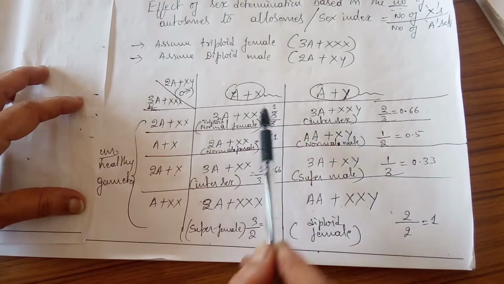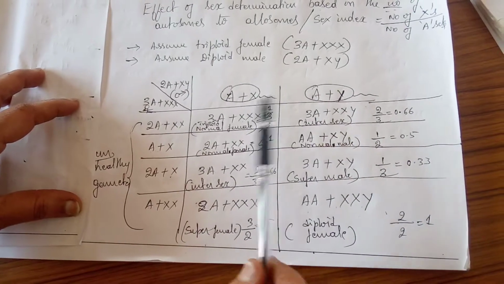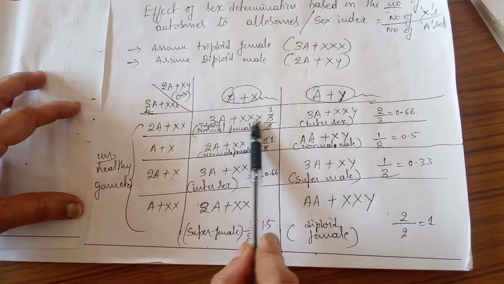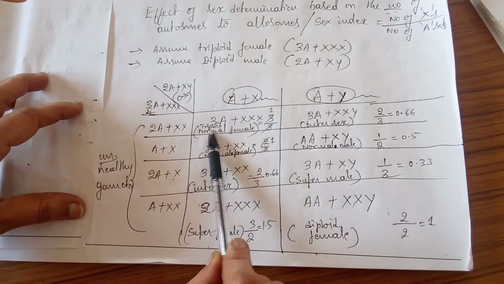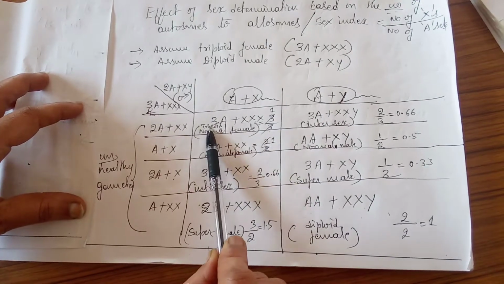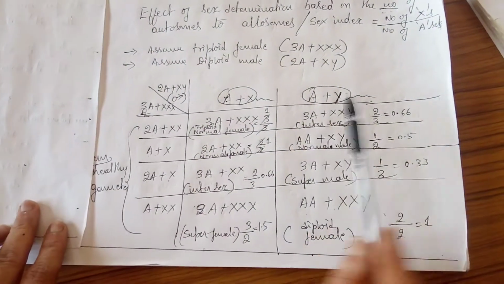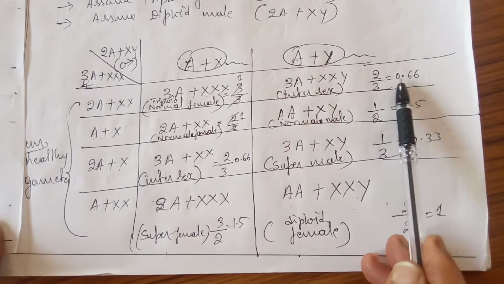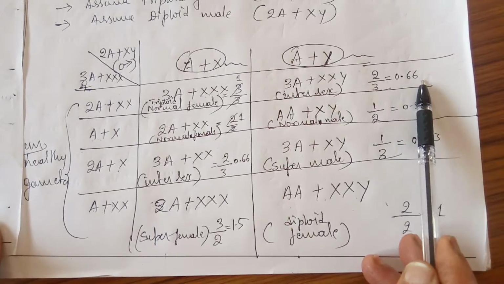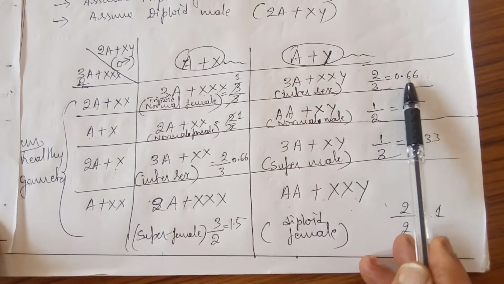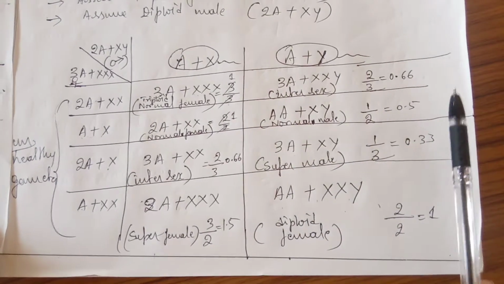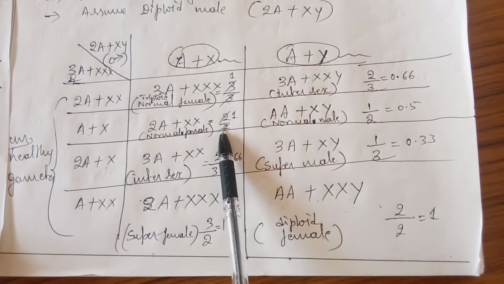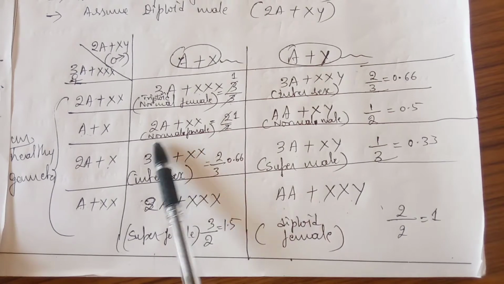We have already discussed that if the value coincides with 1, then it is a female. But what type of female here? It is a triploid female, because 3X and 3 autosomes are there. Female only, but what type of female? Triploid female. Here in the sex index ratio, 2X divided by 3, 2 divided by 3 gives the value 0.66. We have already discussed that if the value is 0.66, between 0.5 and 1, then we call it intersex. In the same way here, 2 divided by 2, you will get the value equal to 1, so it is a normal female.